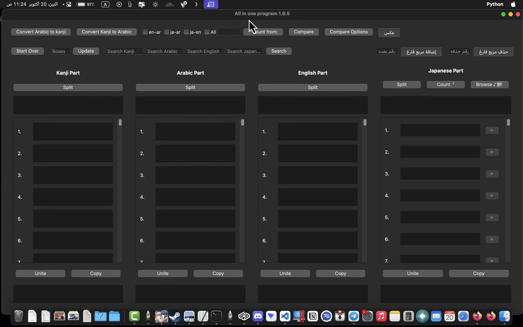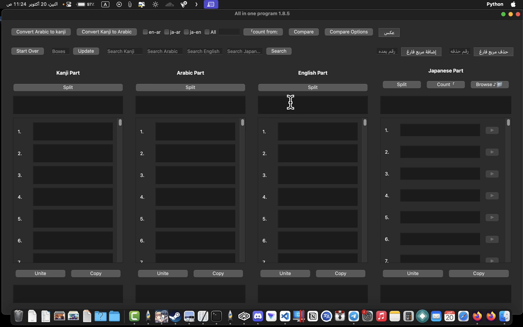Today I will explain how to use this tool, which is one of my tools, and it is the best for translating White Album, and it can also be used for other games. As you can see here, this tool allows you to put in all kinds of text so you can compare them.